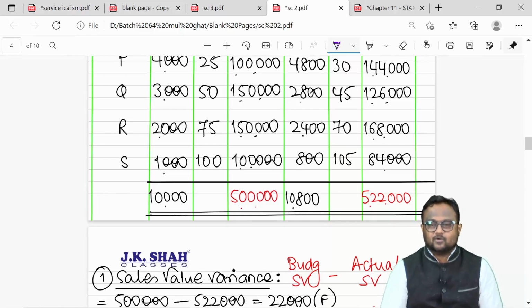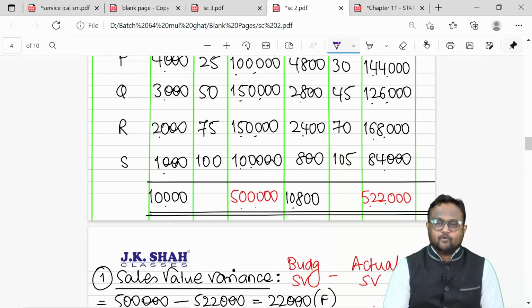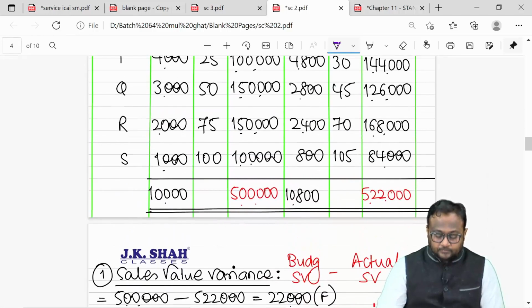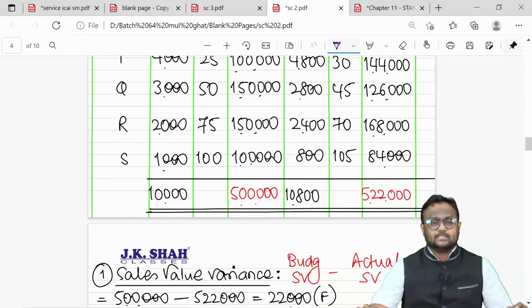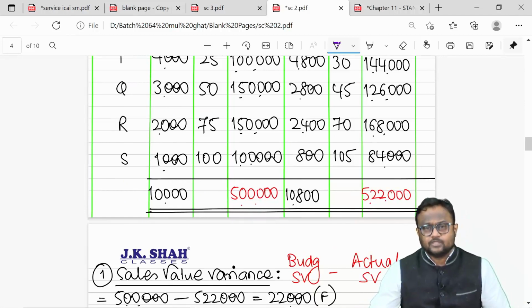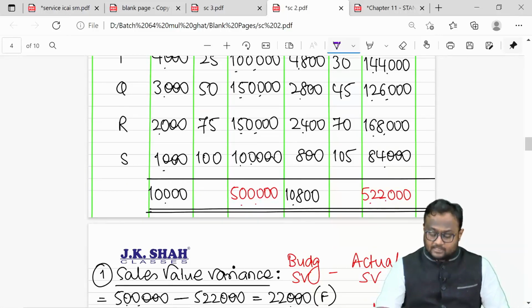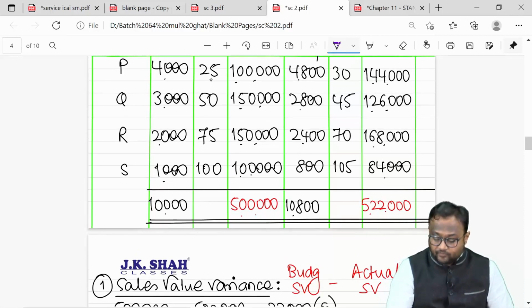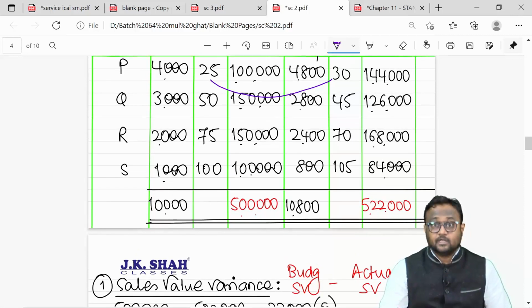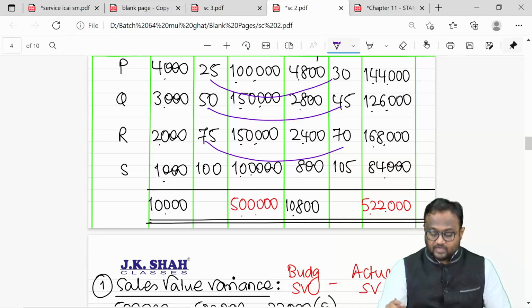You know, formula is not material here. Formulas are not important here. Now, just like material, there are two reasons here. One is selling price and the second one is volume, the quantity. Selling price, if you see clearly, instead of 25, you could sell it at 30, favorable. Instead of 50, you could sell it at 45. You are earning less, adverse. Instead of 75, it is 70, adverse. Instead of 100, it is 105, favorable again.